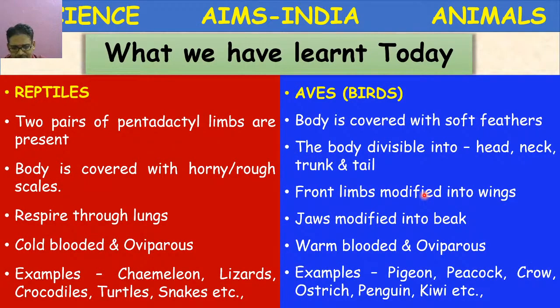Next, the birds like penguin, the wings are modified. Penguin wings are modified into flippers because it will swim in the water in the polar region. Flippers are long, rod-like structures. Okay. Next,